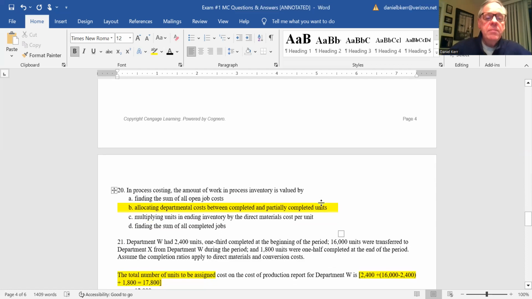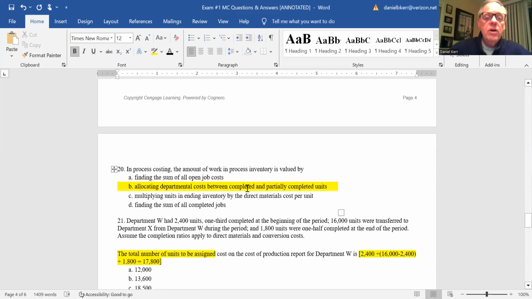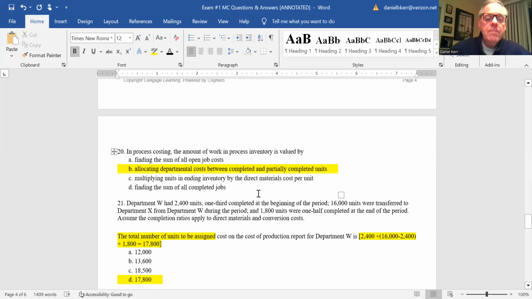Number 20, in process costing, the amount of work in process inventory is valued by allocating, the answer there is B, allocating department costs between completed and partially completed units. So completed and partially completed. So the answer there is B.